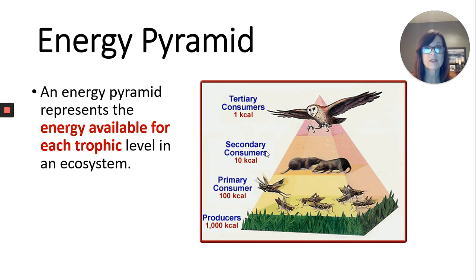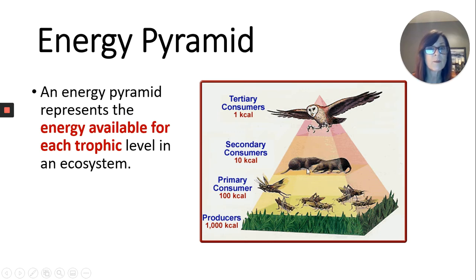Okay, as you move from primary to secondary consumers, it drops from 100 to only 10. So only 10% gets passed up from your primary to secondary consumers, or from your second to third trophic level. So the amount of energy is decreasing, and that equates to food.